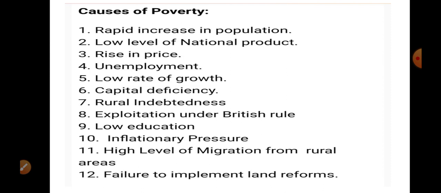Now, failure to implement land reform. Already in the second chapter I had told you about consolidation of land holding, the abolition of the zamindari system, and land ceiling. But because of many loopholes and less dedication, these plans are not implemented properly, and the result is that there are still a lot of farmers who do not have any cultivation area, and a lot of migrated marginal and small farmers, and because of that they are facing the problem of poverty.